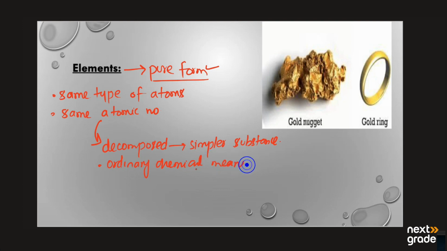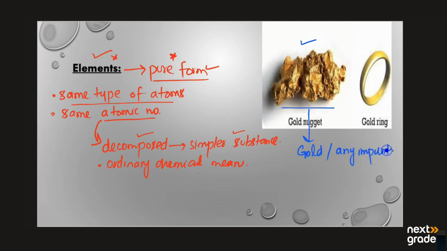Elements are found in the pure form. All the substances that are found in the pure form do not have any type of impurity. They have the same type of atoms, these atoms have the same atomic number, and in turn they cannot be decomposed into simpler substances. These are known as the elements. Let's have an example of an element. Here we have a gold nugget. This gold nugget is purely composed of gold. It does not have any impurity.